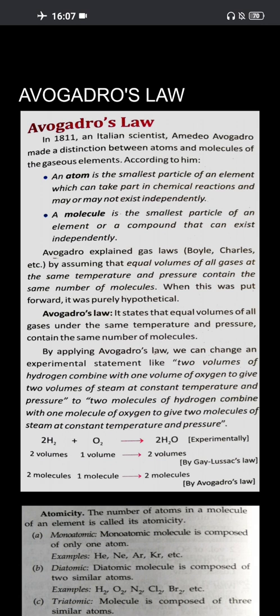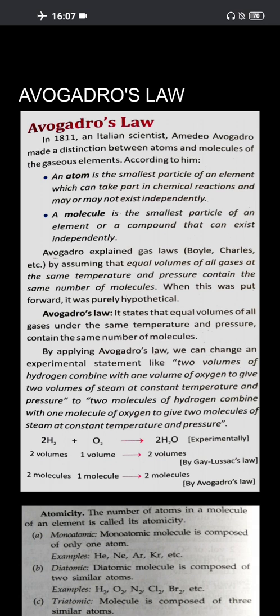He was a famous Italian scientist, and according to him, what is an atom? An atom is the smallest particle of an element which can take part in a chemical reaction and may or may not exist independently. You have already studied this in class 9 also. What is a molecule? A molecule is the smallest particle of an element or a compound that can exist independently.